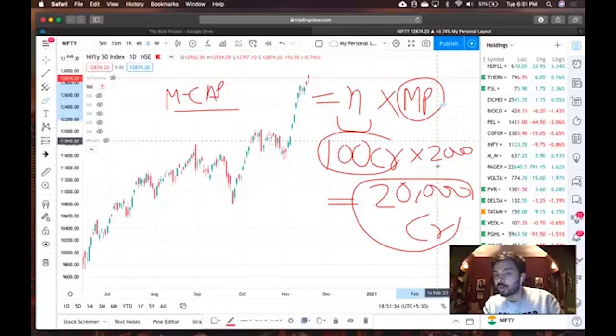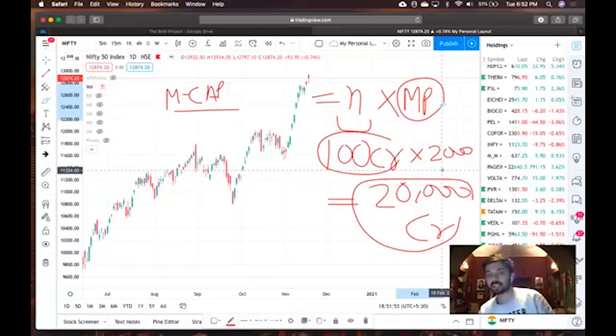So the concept of 2,000 rupees, it will change every second. So the market cap of the company will keep on changing every single day. That is why the Nifty constituents are also reviewed. There are semi-annual reviews, and I think there are quarterly reviews also of Nifty. I'm not sure what the current position is, but these indices are reviewed.